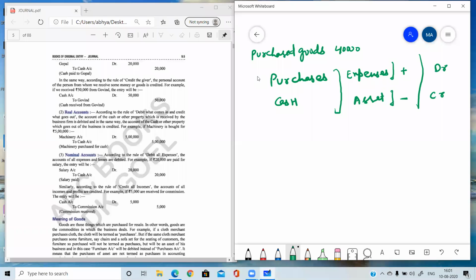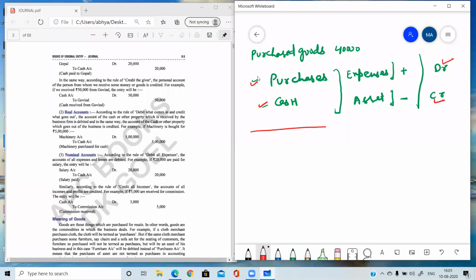And one more thing I just want to tell you here: if one account is debited, then it is understood that the other will be credited, because in the double entry system, we follow a concept that every debit has its simultaneous credit. So if you have identified that one account is debited, it is automatically understood that the other account will be credited, with the same amount. So here we have identified the accounts purchases and cash. Now these two accounts will be used to make the journal, and which one will be debited? Purchases will be debited and cash will be credited.